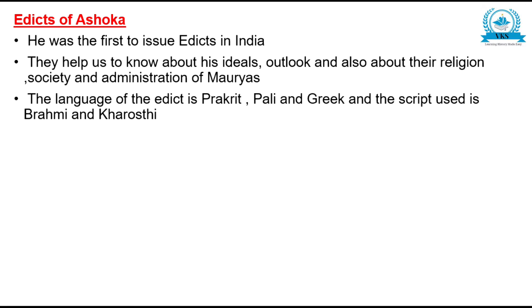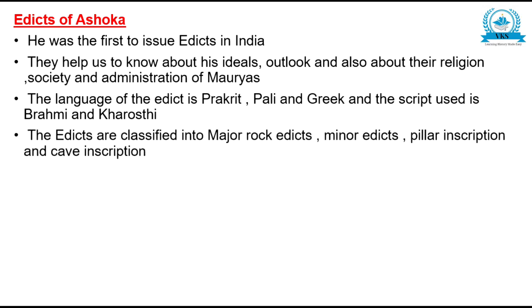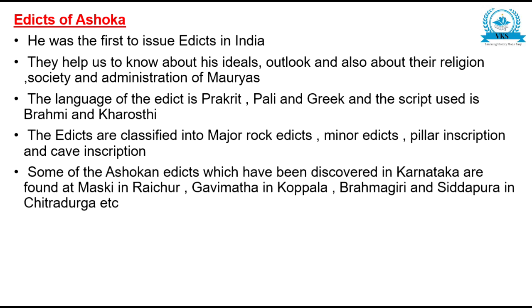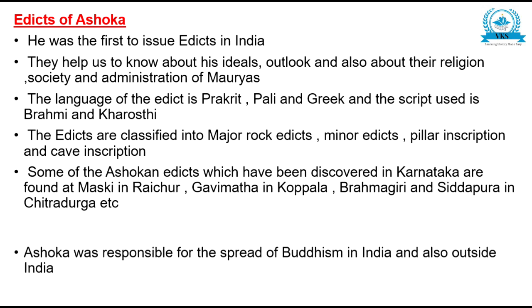The languages of the edicts are Prakrit, Pali, and Greek, and the scripts used are Brahmi and Kharoshthi. The edicts are classified into major rock edicts, minor rock edicts, pillar inscriptions, and cave inscriptions. Some of the Ashokan edicts discovered in Karnataka are found in Maski in Raichur, Gavimata in Koppala, Brahmagiri and Siddhapura in Chitradurga, etc.